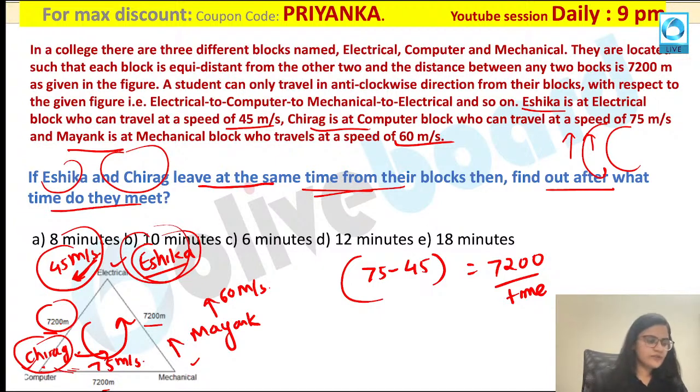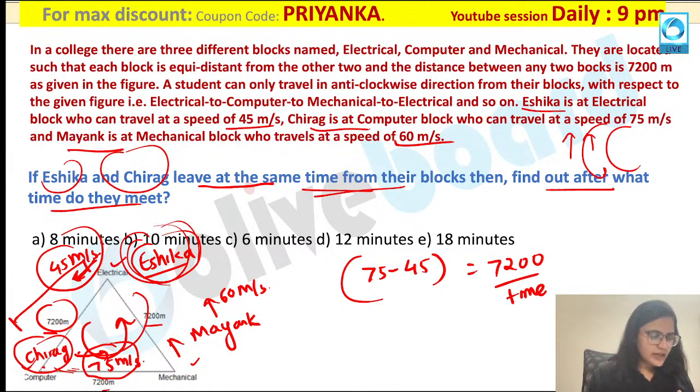So what is the common confusion among students over here? Should we take this value, ma'am, or should we take this value? What should be the relative distance over here? As they are moving in the anti-clockwise direction, that is not a correct reason. Anti-clockwise direction is not the reason over here. Basically, the reason is Chirag is moving with more speed. Chirag's speed is 75 meters per second, so he is going to catch Ishika. Ishika cannot catch Chirag. Are you getting my point?